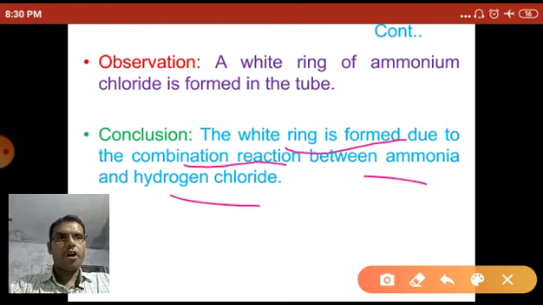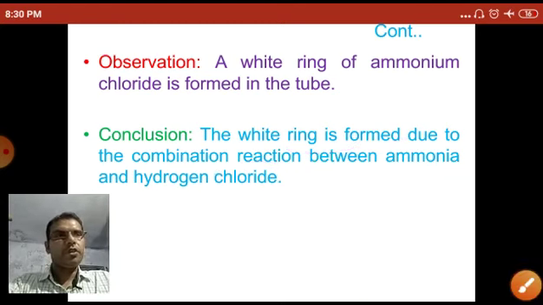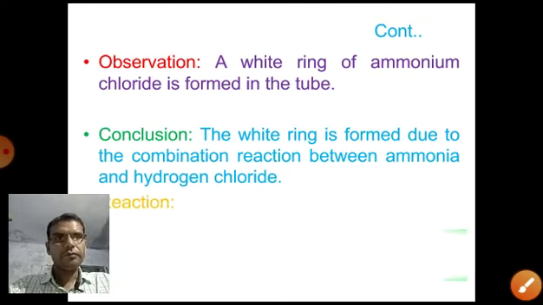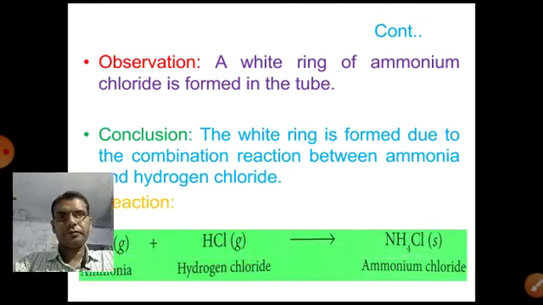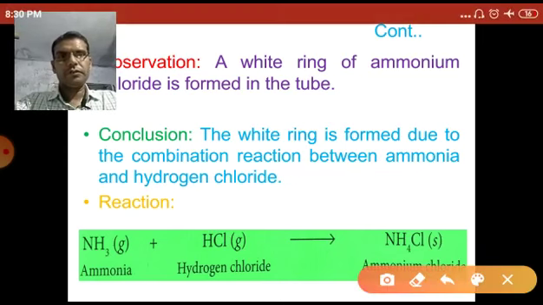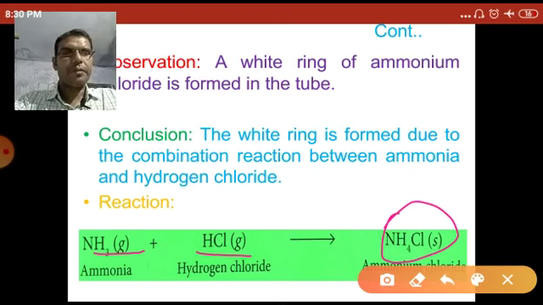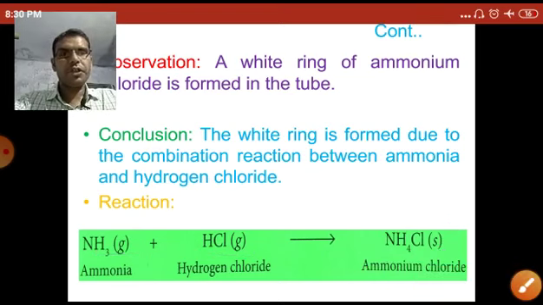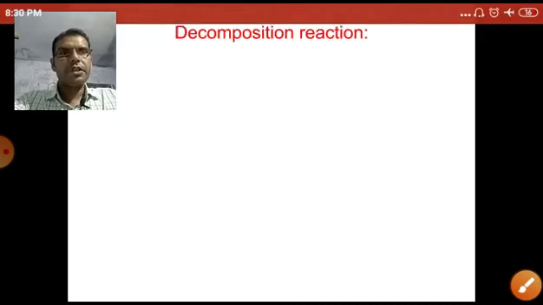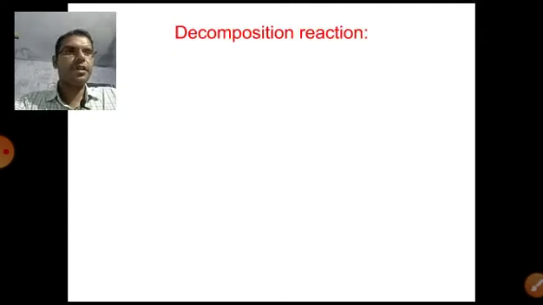Now the reaction: ammonia reacts with hydrogen chloride, both gases move toward each other and combine to form the white precipitate, or white ring, of ammonium chloride, NH4Cl. So this is a type of combination reaction. Now the next reaction is the decomposition reaction.